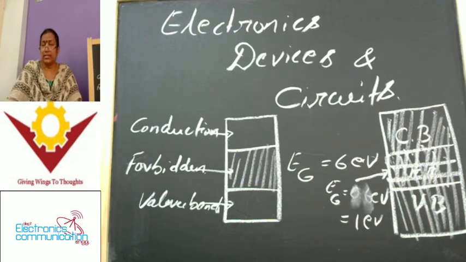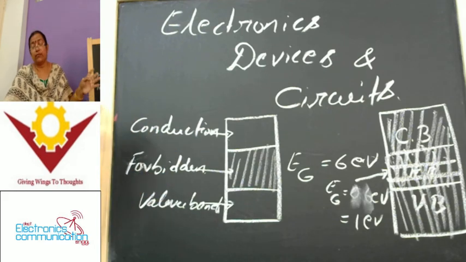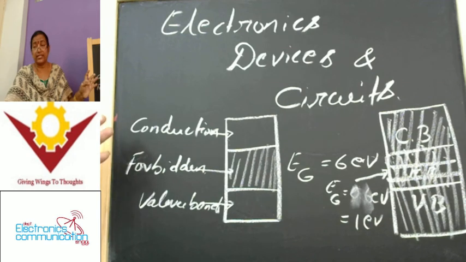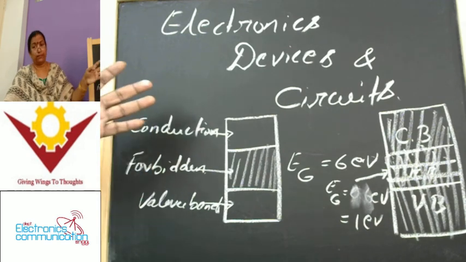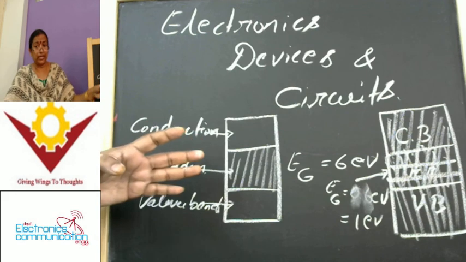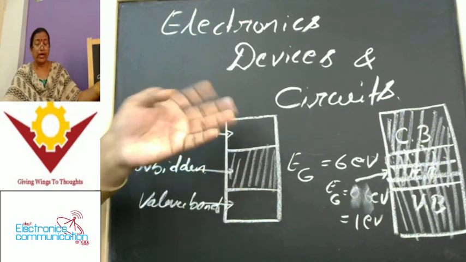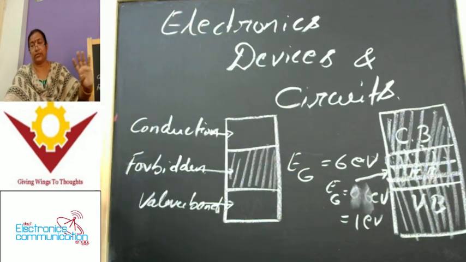With this, you are in a position to understand why there is poor conduction of electricity in insulators, how there is a possibility of better control of electricity in semiconductors, and why we can't prefer conductors for electronic devices.